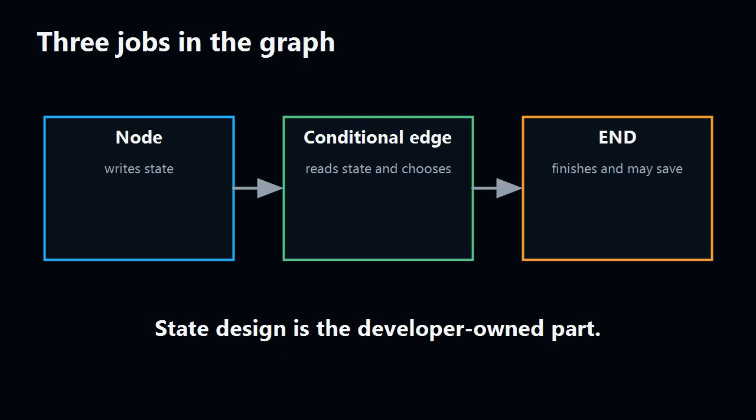Think of the graph as three jobs. Node functions write state. Conditional edges read state and choose the next path. End saves the result when persistence is enabled. That means the developer has to design what each path leaves behind.